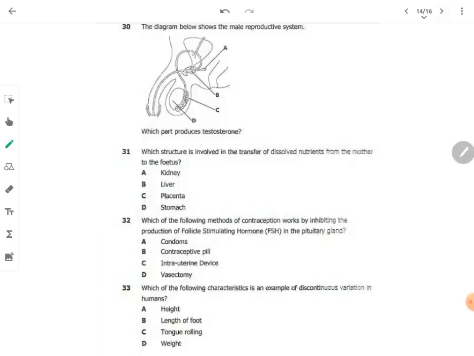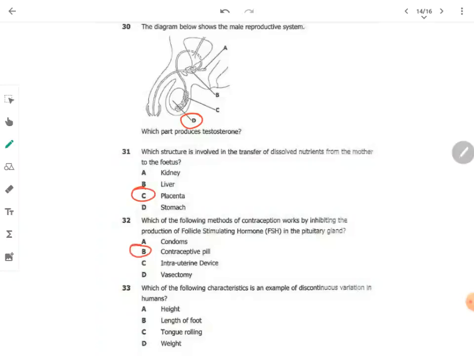30. The diagram shows the male reproductive system. Which part produces testosterone? Testosterone, a male sex hormone, is produced by the part labeled D, the testes. Which structure is involved in the transfer of dissolved nutrients from the mother to the fetus? From the mother to the fetus is the placenta. Which of the following methods of contraception works by inhibiting the production of follicle-stimulating hormone in the pituitary gland? It's the contraceptive pill.